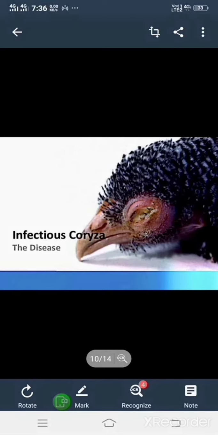The spread of the disease is controlled by separating the diseased fowls from the healthy group of fowls in the poultry farm. The sheds should be kept clean, and they should always be sanitized with chemicals.